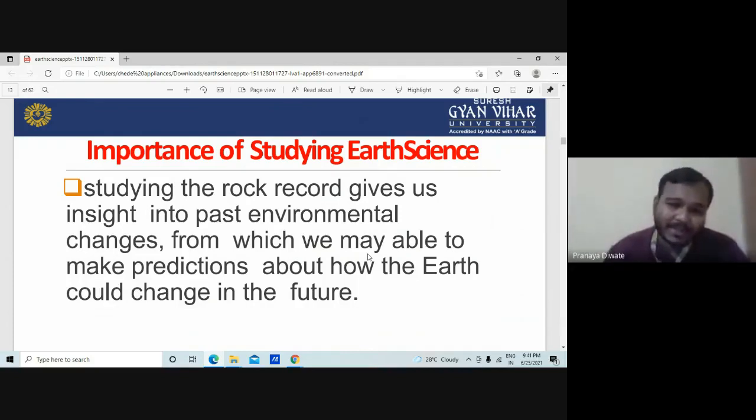So by studying the rock record, we get insight into past environmental changes, from which we may be able to make predictions about how the earth would change in the future.